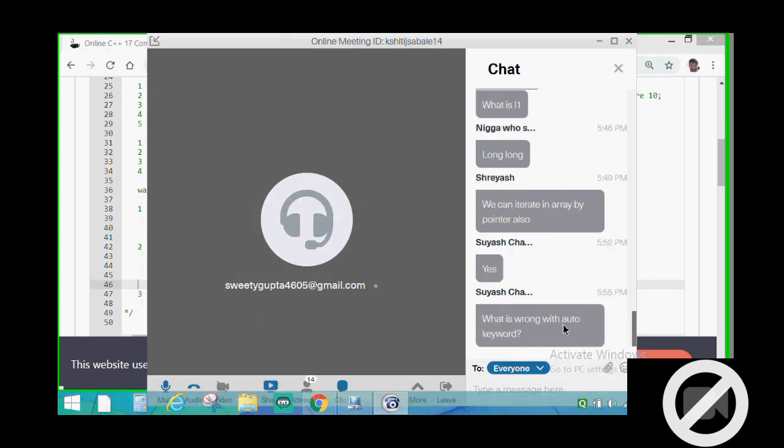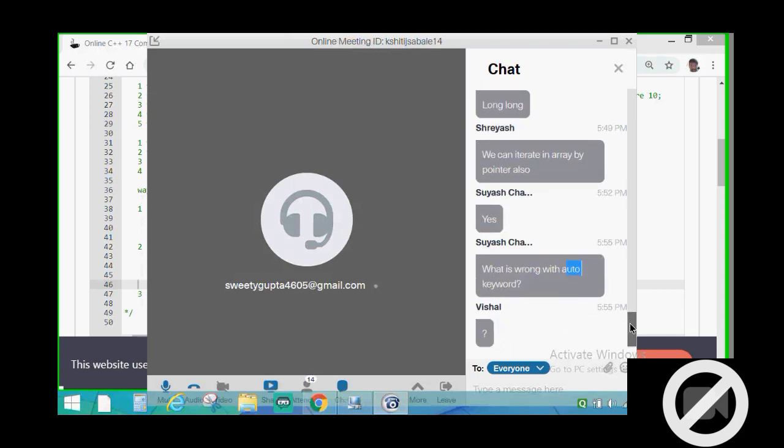Does anyone know what is wrong with the auto keyword? Actually, I don't know what is technically wrong with the auto keyword. I only know how to use it, and as much as I have read about it, the person who taught me told me that by using auto, the compiler is going to decide which container the iterator or the variable is used for.